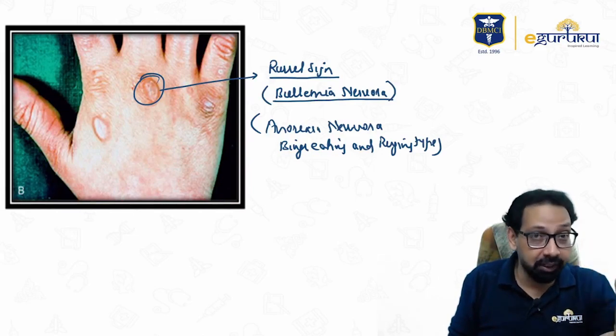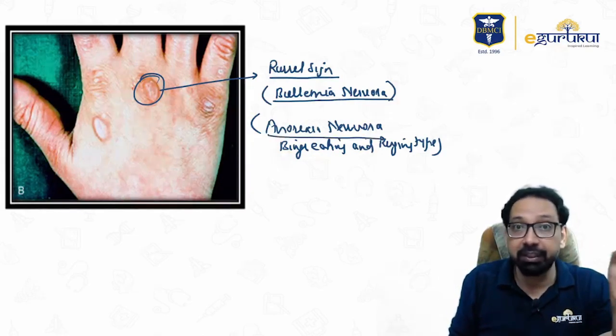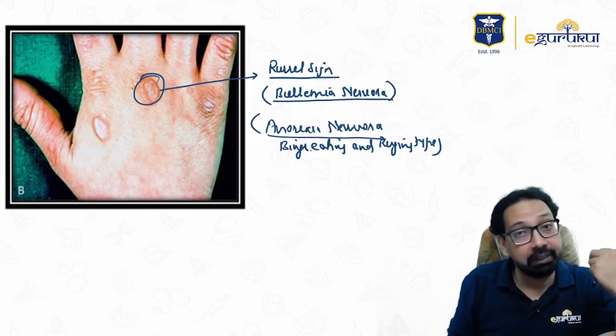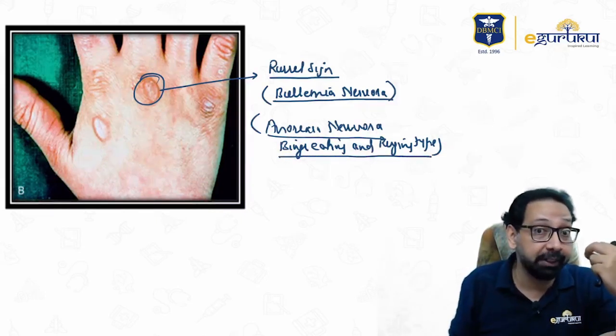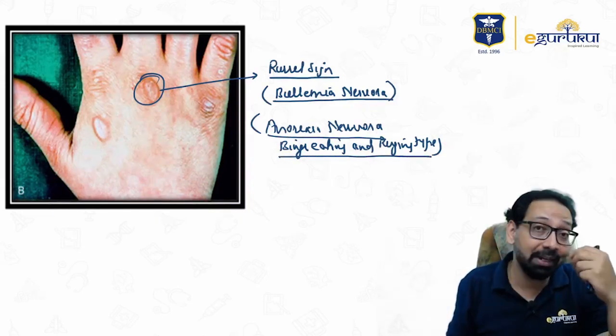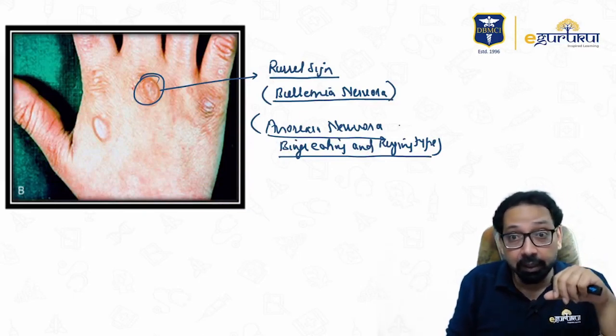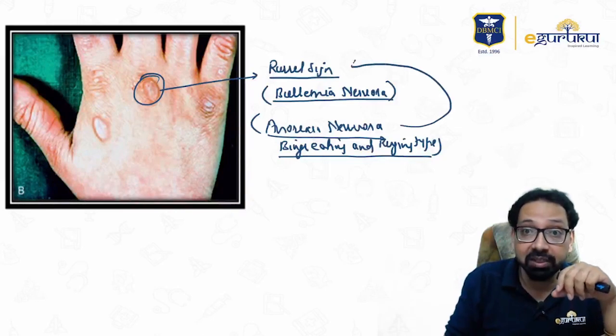One is the restricted type, in which the patient is not taking large amounts of food, or not taking food. In anorexia nervosa, binge eating and purging type, the patient does binge eating and then purging.